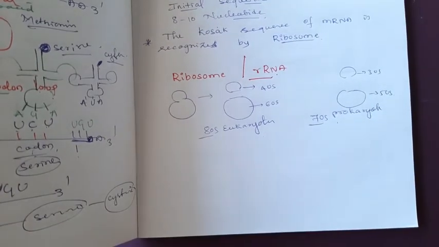The ribosome has 3 different sites for the attachment of mRNA as well as tRNA.